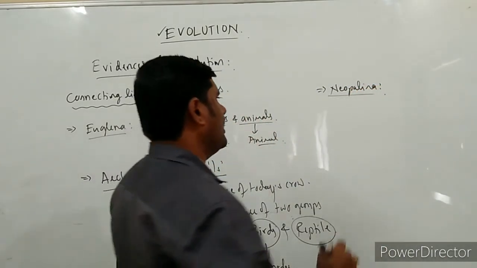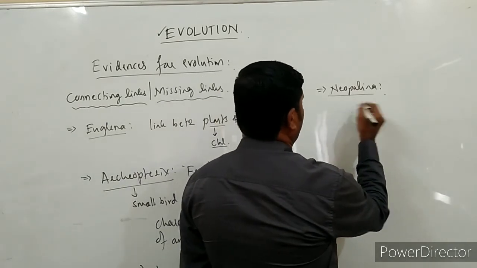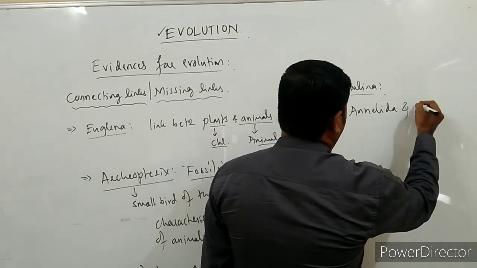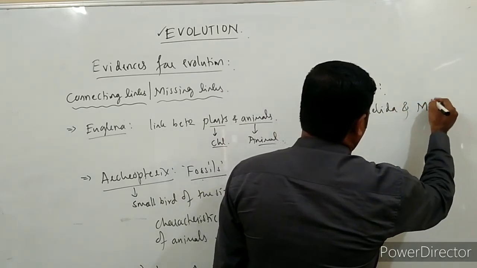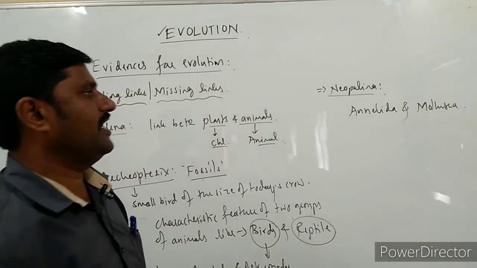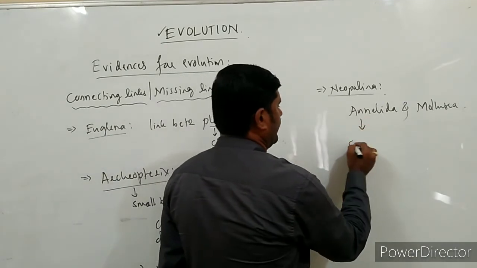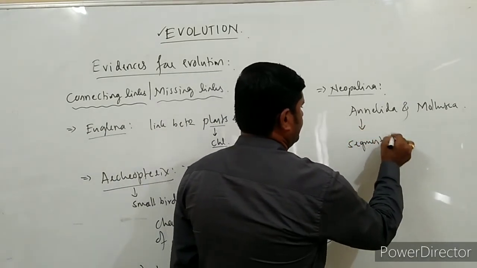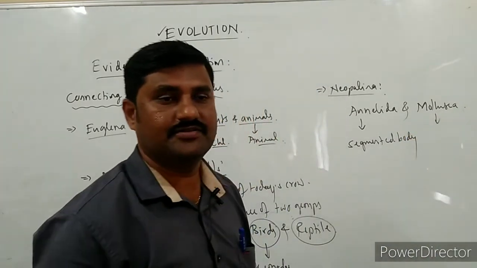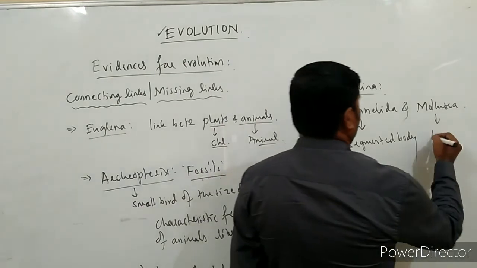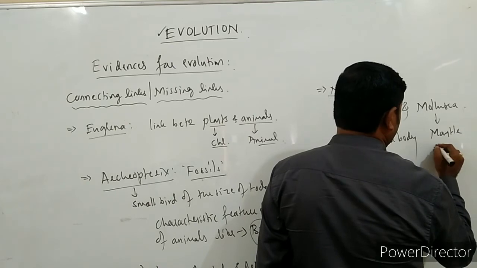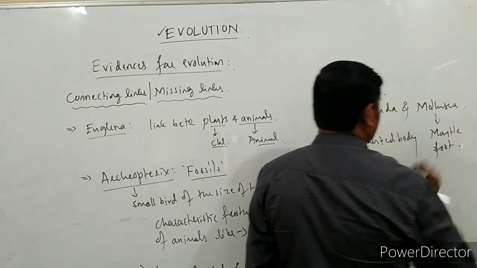It is one of the animals which connects two groups of animals, Annelida and Mollusca. It looks like Annelida because a segmented body is seen here, and for Mollusca, it has a mantle and a muscular foot.